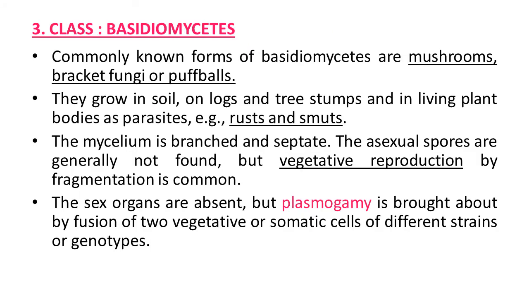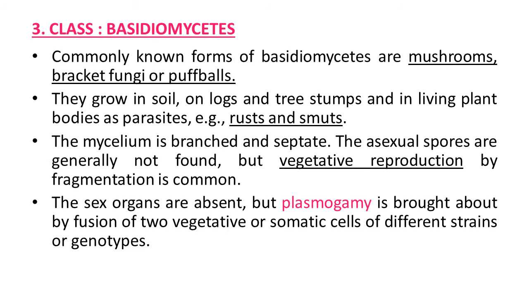Third class, Basidiomycetes. The commonly known forms of Basidiomycetes are mushrooms, a very well known fungus, bracket fungi or puffballs. Their habitat: they grow in soil, on logs and tree stumps, and in living plant bodies as parasites also. Some examples of this are rusts and smuts. These rusts and smuts are actually disease-causing organisms on plants.